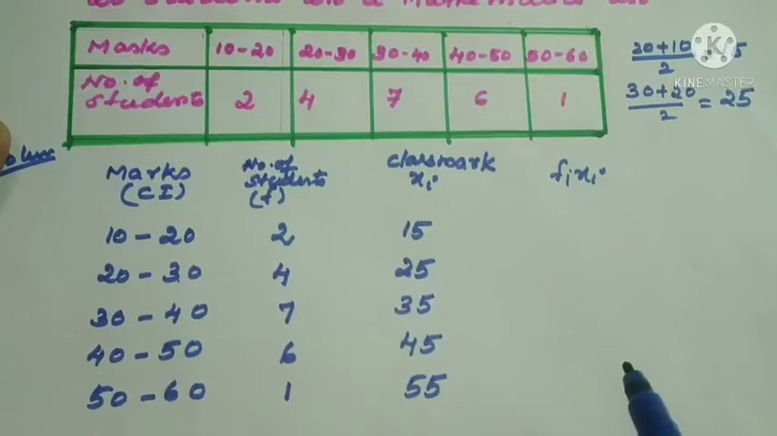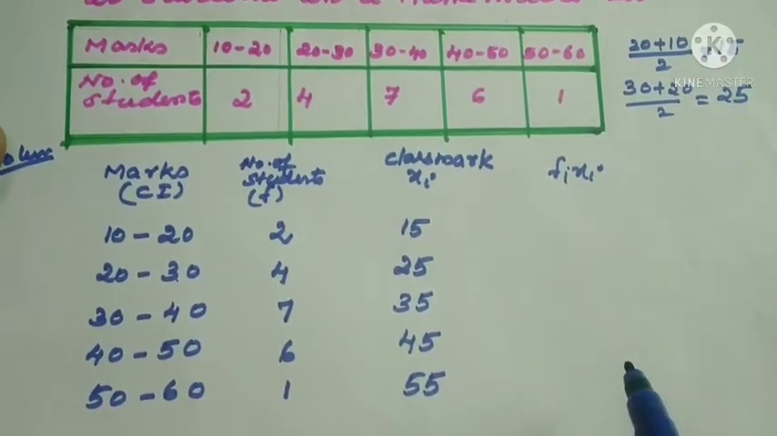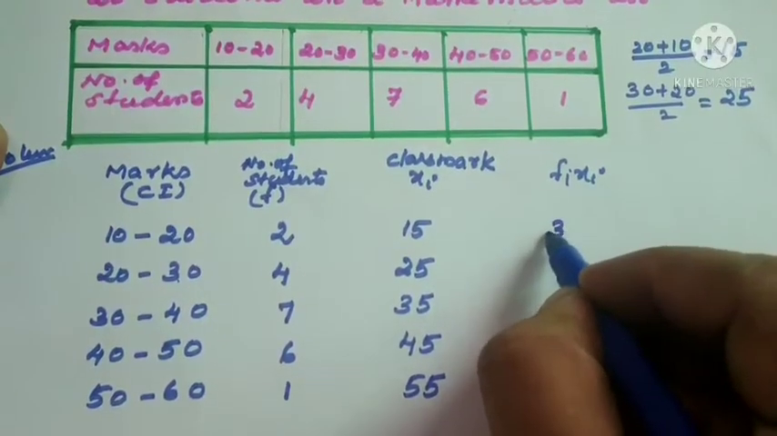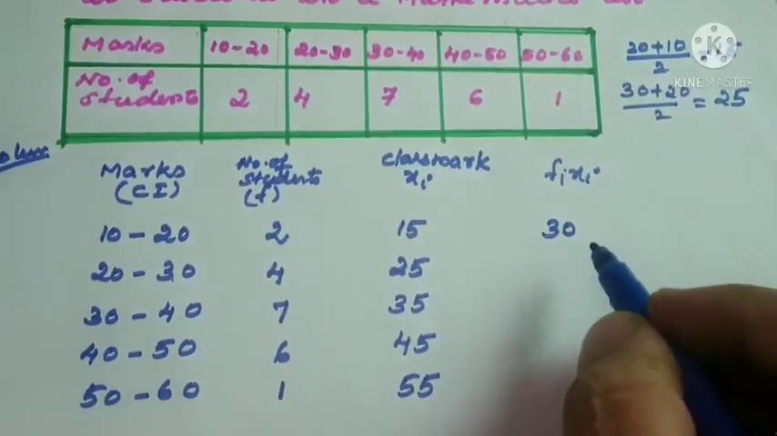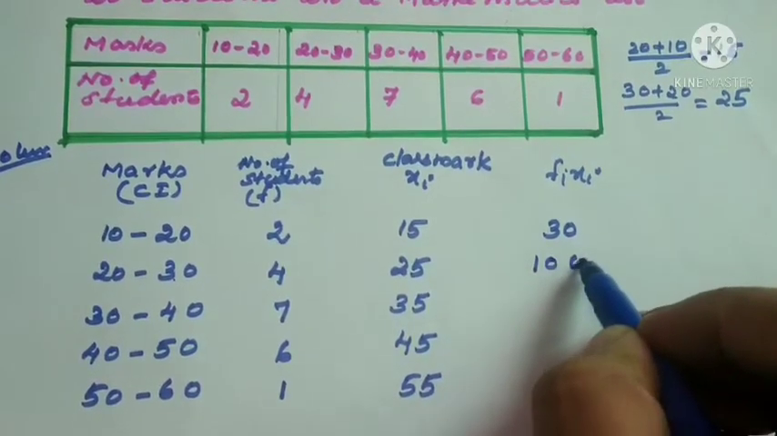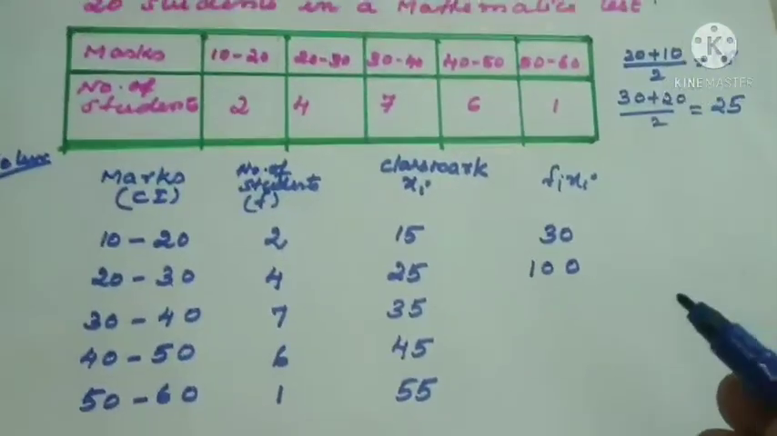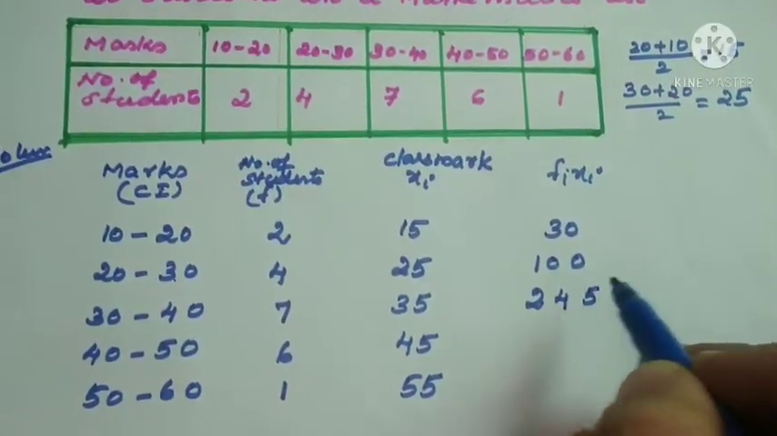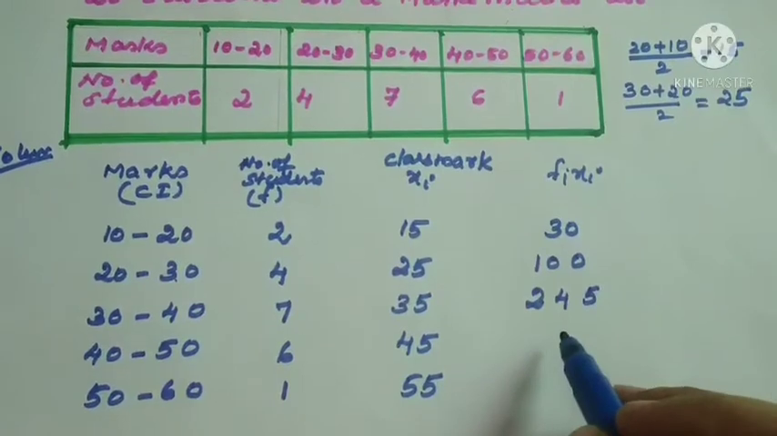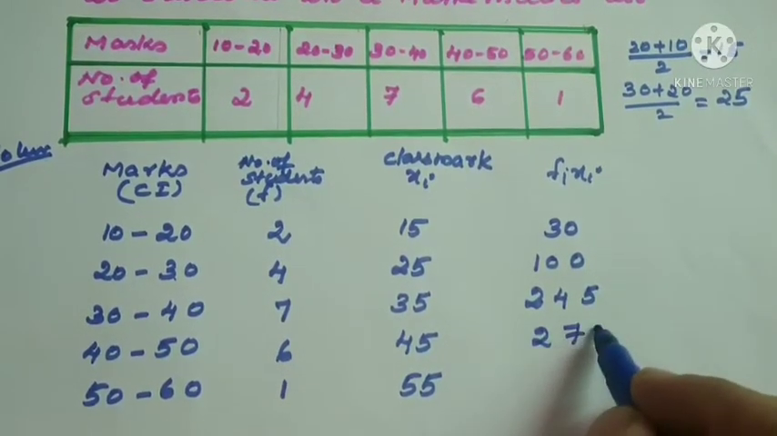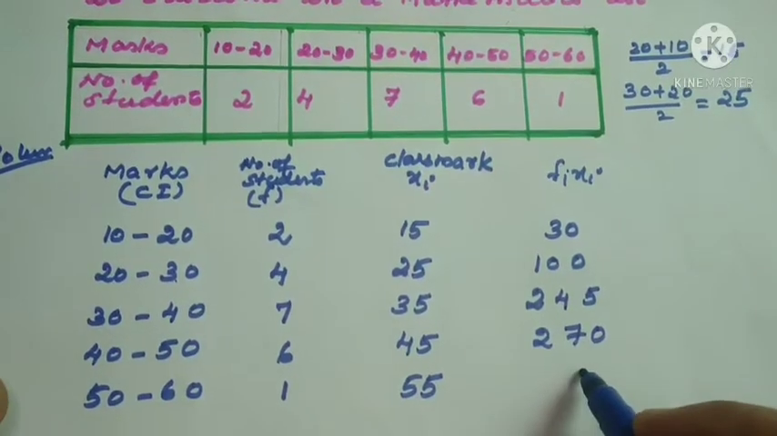Now what is the step? Fi xi. As usual procedure, we should multiply and write 2 into 15, 30. Next 4 into 25, 100. 7 into 35, it is 245. 45 into 6, it is 270. The last one, it is 55.